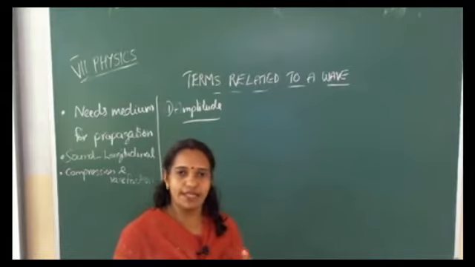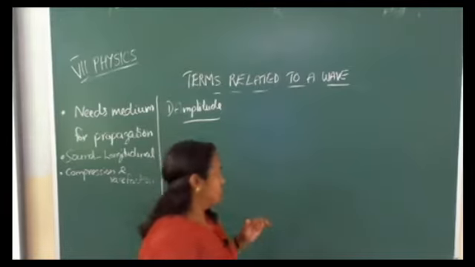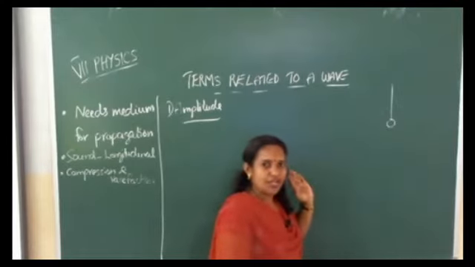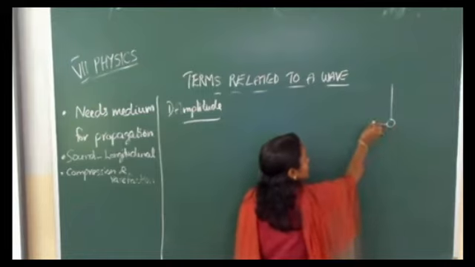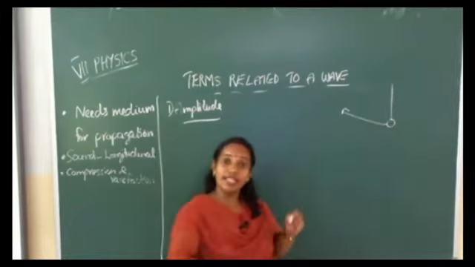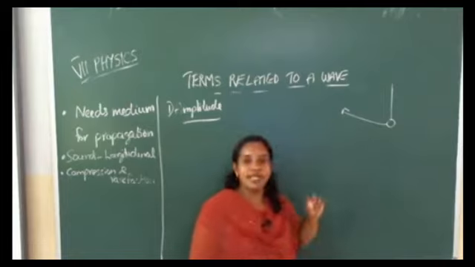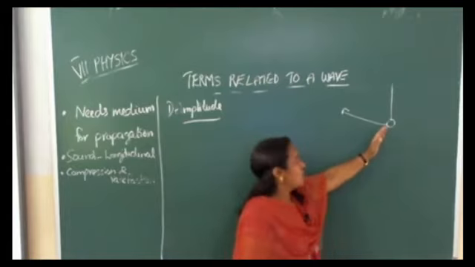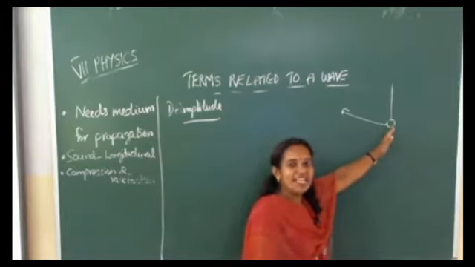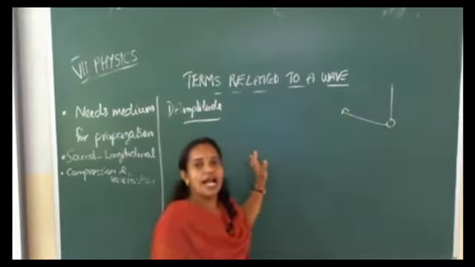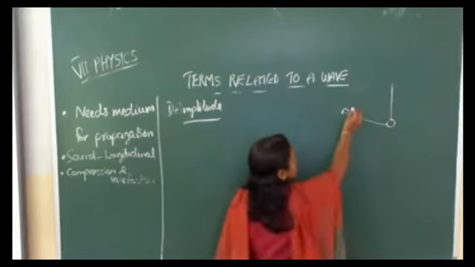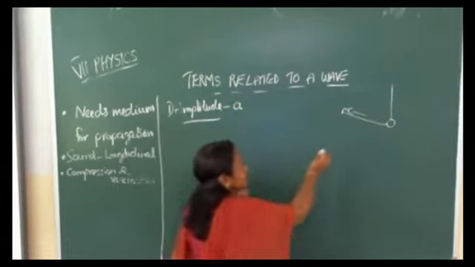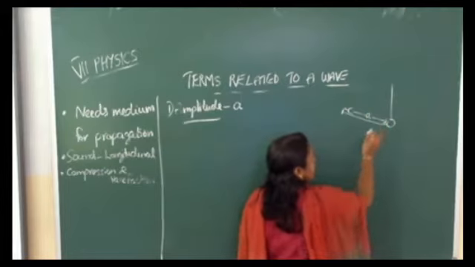If you are considering the oscillation of a particle, this is the main position. First, the particle will go to this side. There it will cover maximum distance. So, the maximum displacement of an object from mean position is called amplitude. Amplitude is represented by the letter small a. So this is the amplitude.